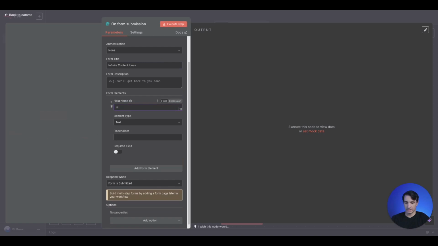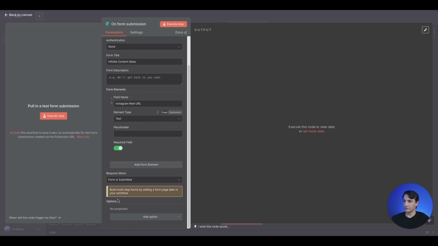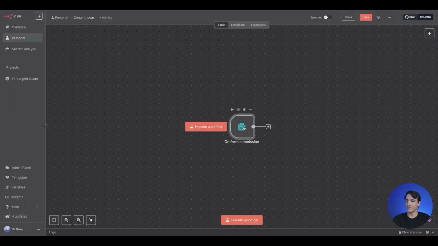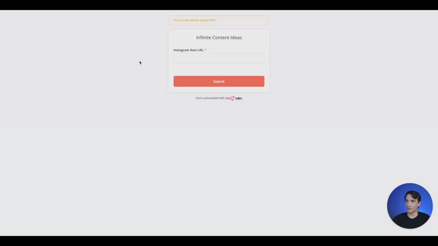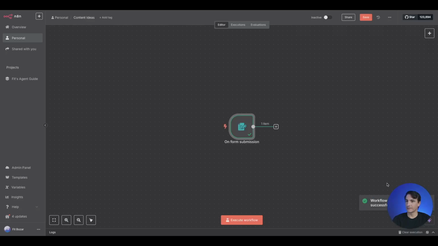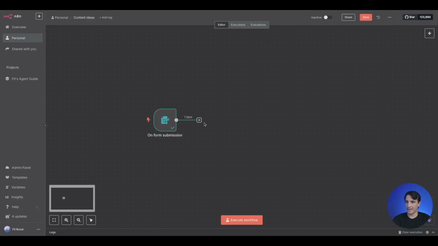We will call this Instagram Reel URL. Make this a required field, and when the form is submitted, here on the submission form, we can just go ahead and execute the workflow. So we'll just go ahead and paste the Reel URL. Form is submitted.